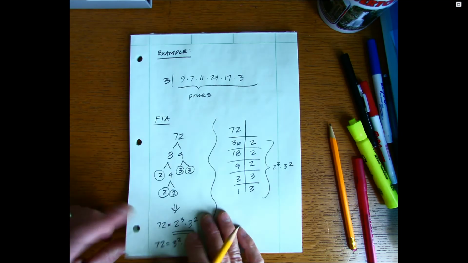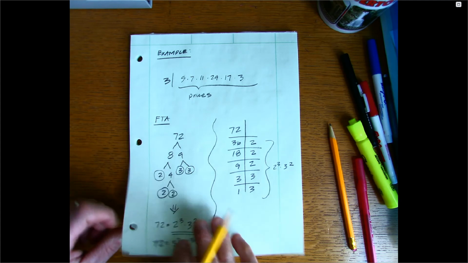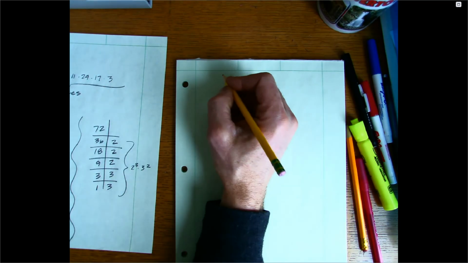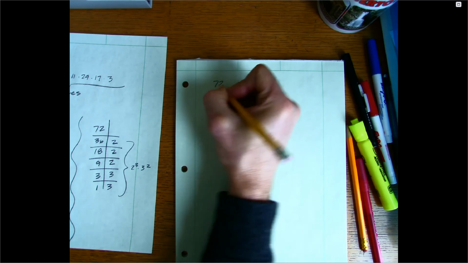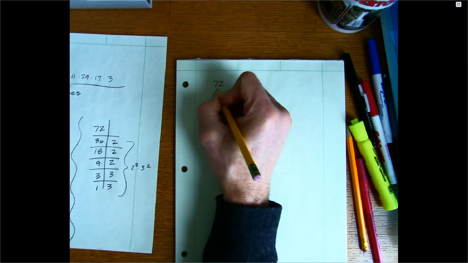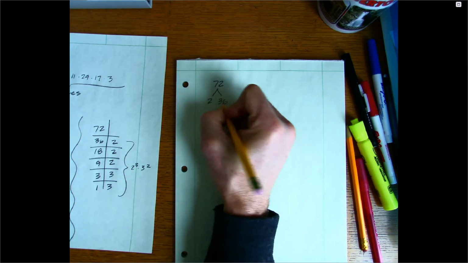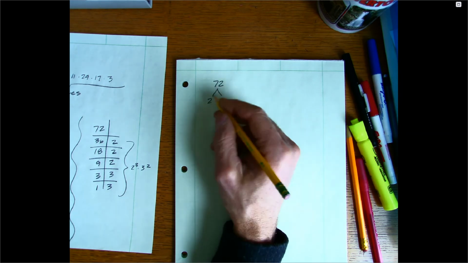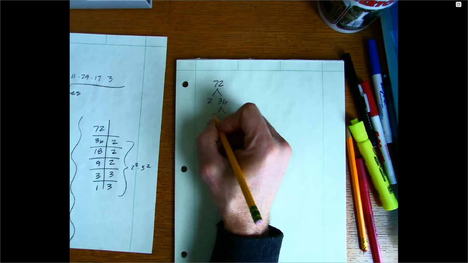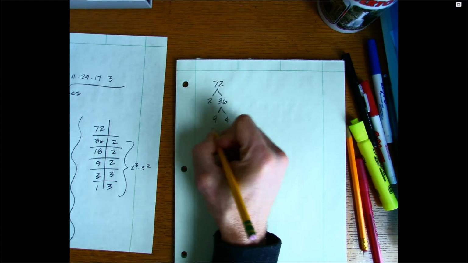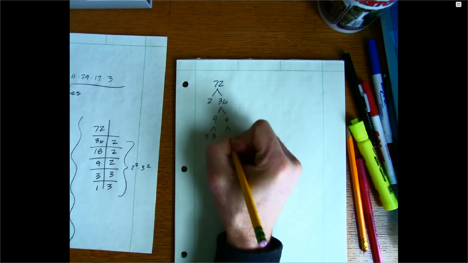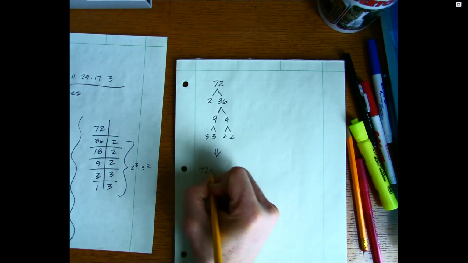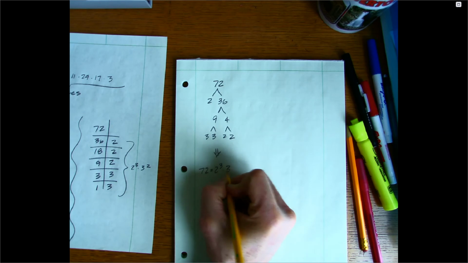One other thing that you should be made aware of, of course, is that this tree diagramming could have broken out in a different way, right? We could have said, well, instead of 72 being 8 times 9, I could have said it's 2 times 36. And often kids will think, well, I'm going to get something different here if I start the tree differently. But of course you don't, right? You get 9 and 4 here, and 3 and 3, and 2 and 2. And so again, this implies that 72 is equal to 2 to the third times 3 squared.